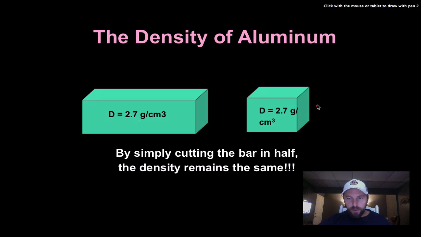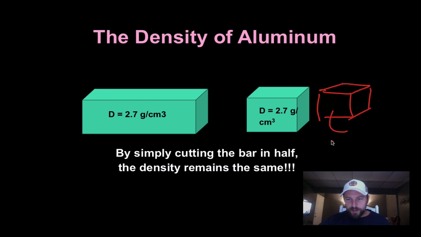I took that aluminum bar, I cut it in half. Here's my other piece right there. And guess what? This piece also has a density of 2.7 grams per centimeter cubed. Hasn't changed. This one equals that one, which equals that one.